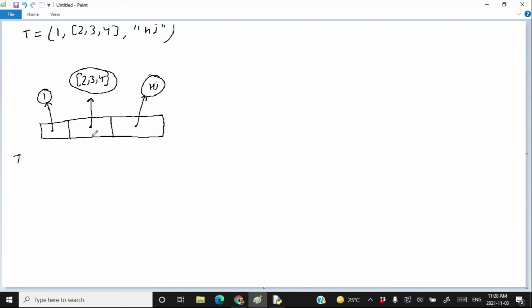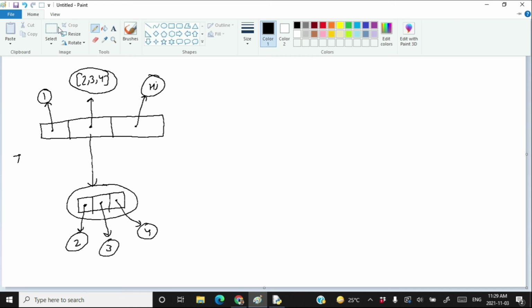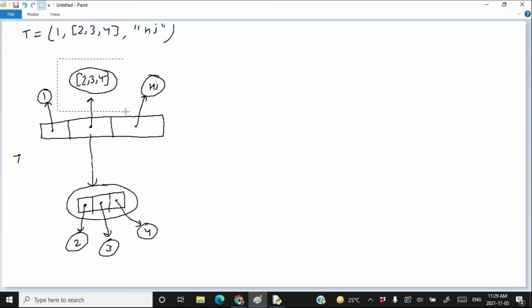Now let's further elaborate this picture. This one is pointing to a list object. But ultimately what is happening here, this one is pointing to 2, this one is pointing to 3, and this one is pointing to 4. This is what is actually happening here.